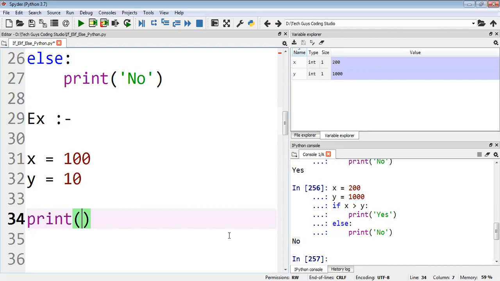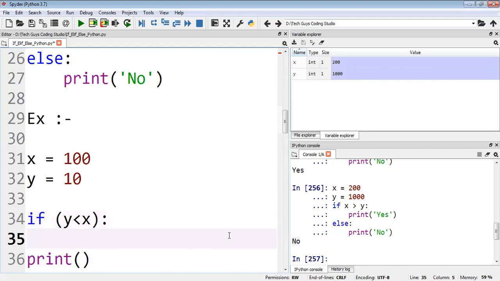One more thing I would like to say to you here. If you want, you can apply this one also: if x is less than y, but here x is not less than y. So I can write like this: y is less than x. If you want, you can put brackets also, but it doesn't look proper, so that's why we are not putting. But in Python it's optional. If you put them, you'll get the output. If you don't put them, you'll also get the output. So I'll put like this. Then it'll print the message.